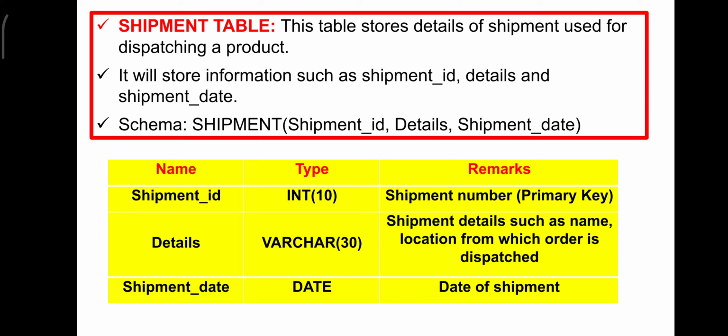So here the shipment ID is a primary key, and there is no foreign key.